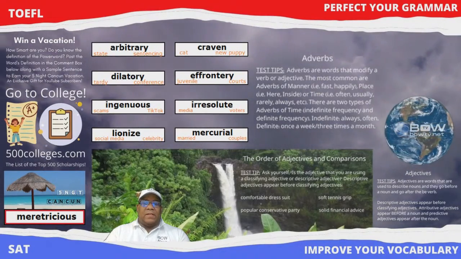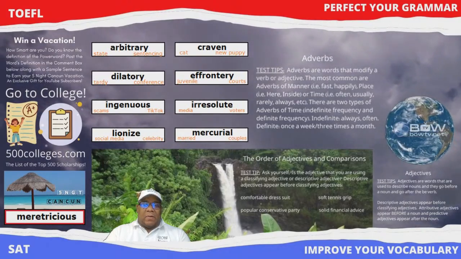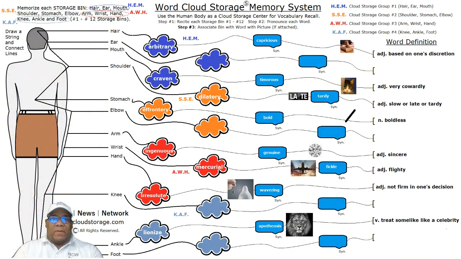So without any further ado, let's take a look at arbitrary, and we go to our word cloud storage memory system. We can see that capricious is a synonym, and it's an adjective meaning based on one's discretion.